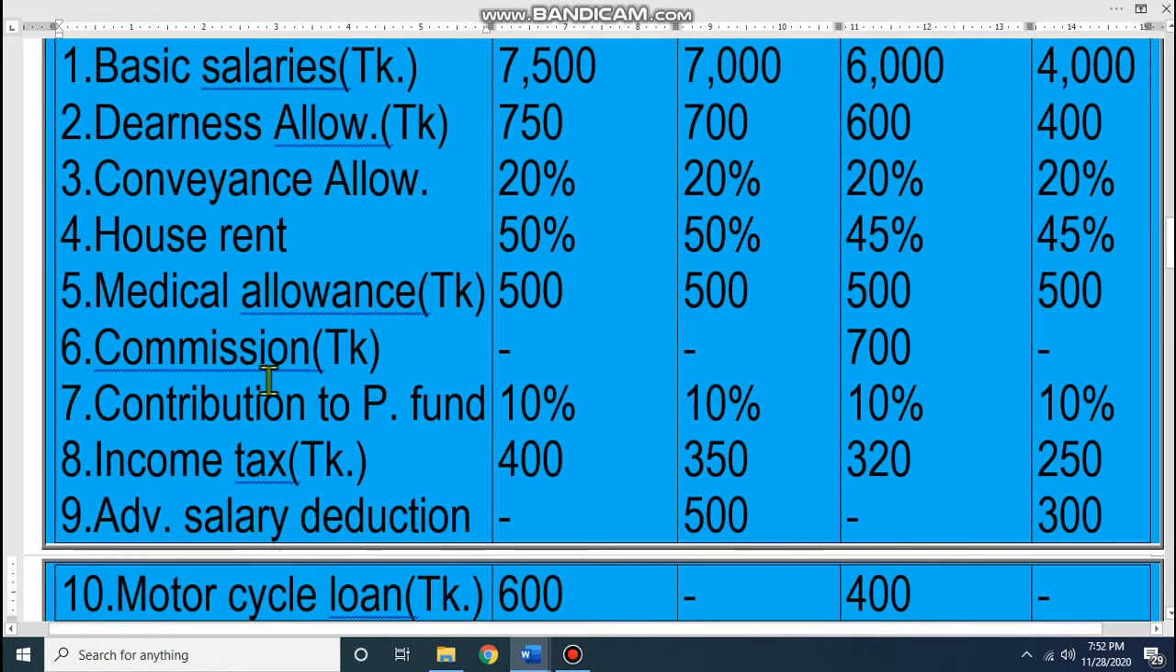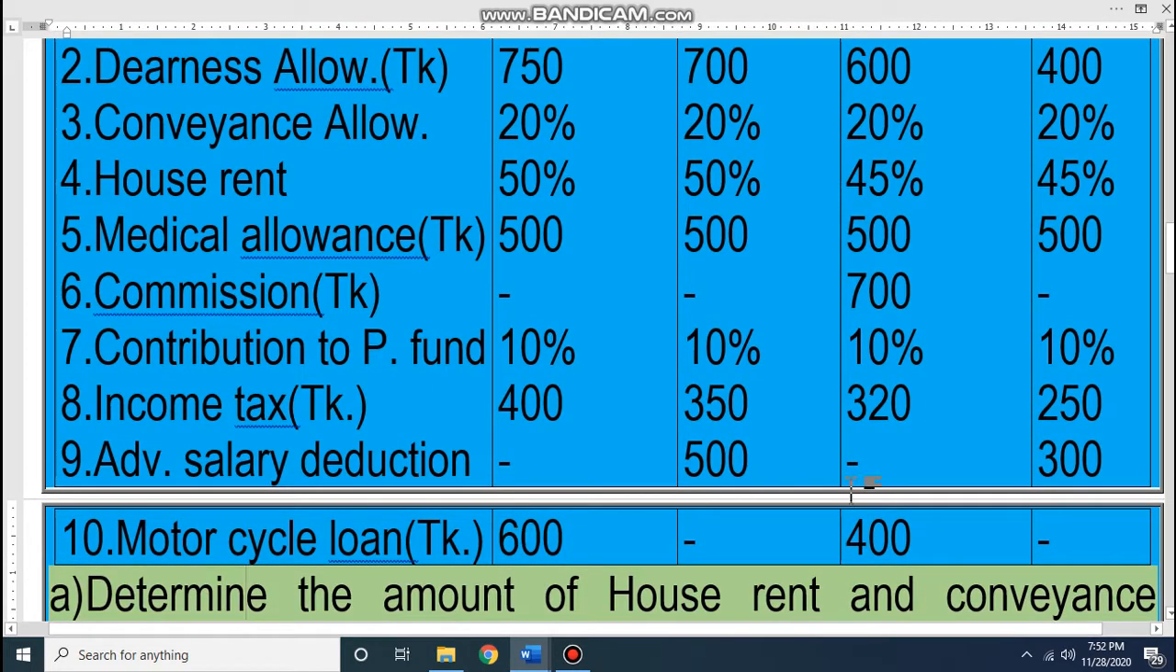Look at contribution to provident fund: this is not earnings, this is a deduction from the worker's salaries. Then income tax, this is also a deduction. Then advance salary deduction, that means he took an advance salary from the organization, this is also a part of deduction. And motorcycle loan, someone took a loan from the business for buying a motorcycle, this is also a deduction. So dear student, all of you have seen how many earnings and deductions we have here.